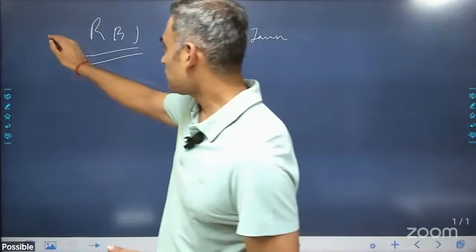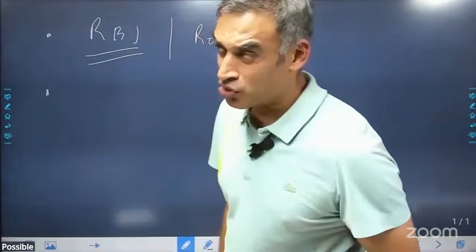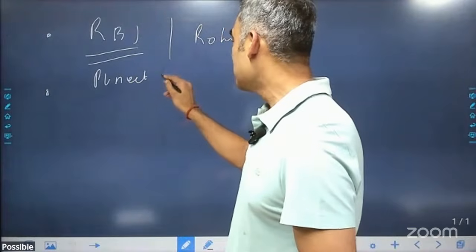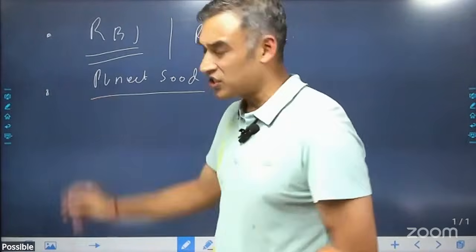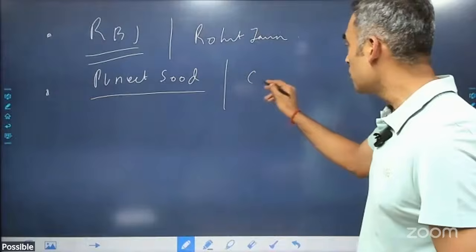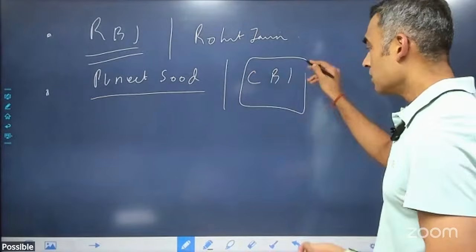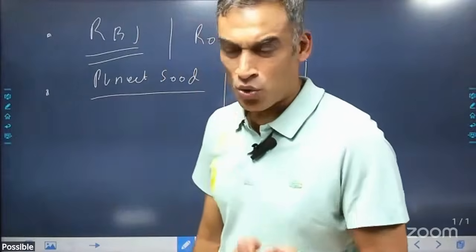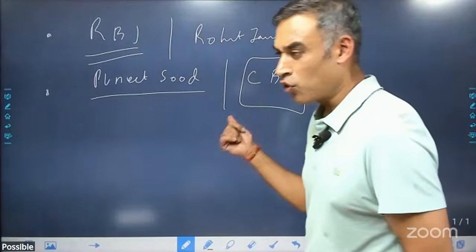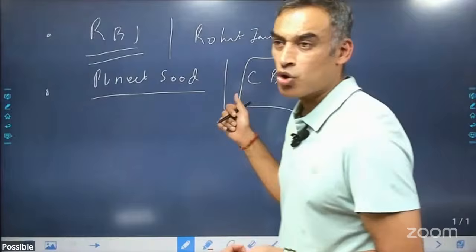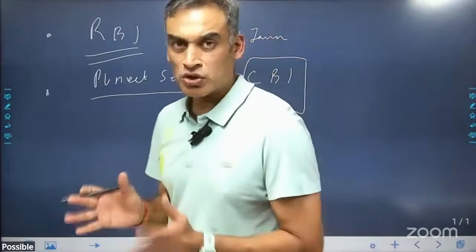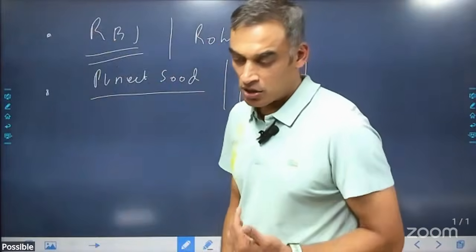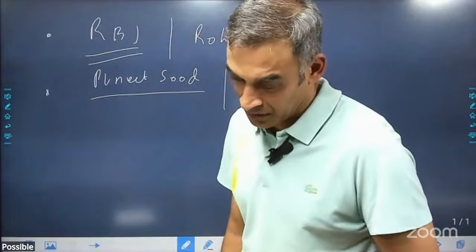What else? The second news that comes to my mind is Puneet Sood. Now, why is this person important? Because he's been given an extension, but the organization is what we have to look at. CBI. This is neither a constitutional body nor a statutory body. I guess CBI came into force under the Delhi Police Act 1942. So please have a look at the Central Bureau of Investigation. For every topic, I want you to read about the static topics that come out of it.